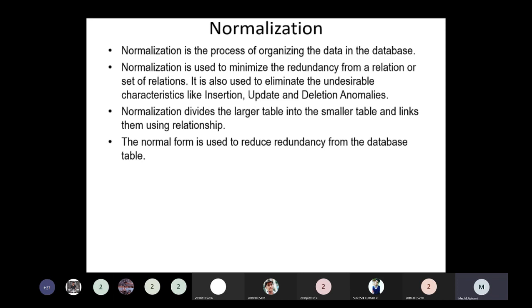That is the concept of normalization: dividing larger tables into smaller tables and linking them using relationships.